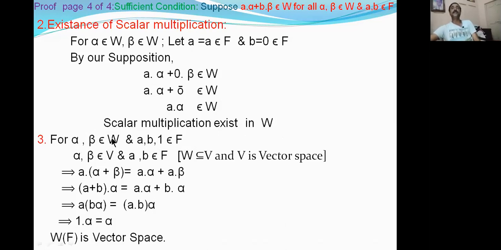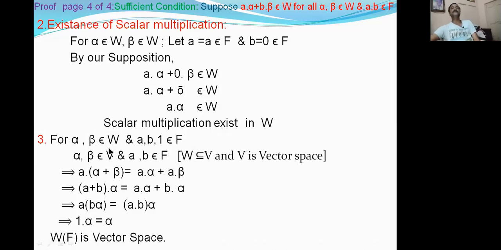Alpha, beta are in W, but W is contained in V, means all the elements in W are in V. Is it right? Similarly, alpha, beta are in W, so that's why alpha, beta are in V. But V is a vector space. Vector space means all the conditions a into alpha plus beta is equal to a alpha plus a beta, a plus b into alpha is equal to a alpha plus b alpha, a into b alpha is equal to ab into alpha, 1 into alpha is equal to alpha.